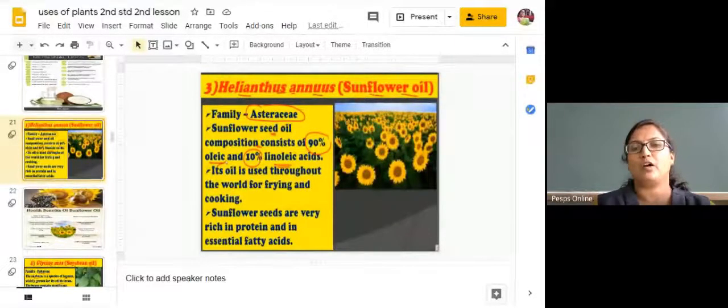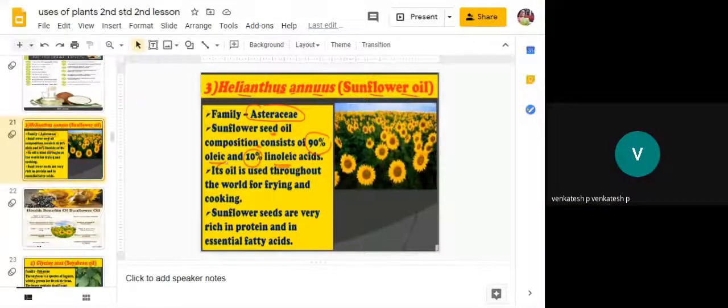Refined oil. How are you going to extract it? How are you going to get this oil for cooking purposes? See here, they are going to get the sunflower oil from the sunflower seeds.